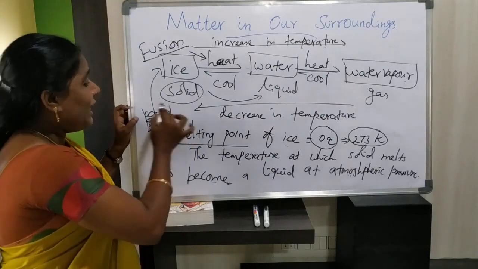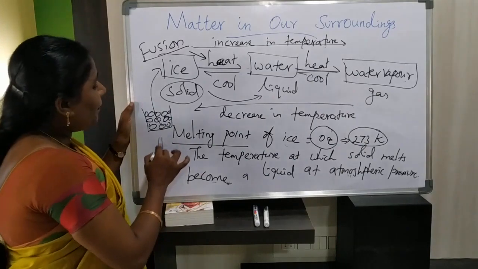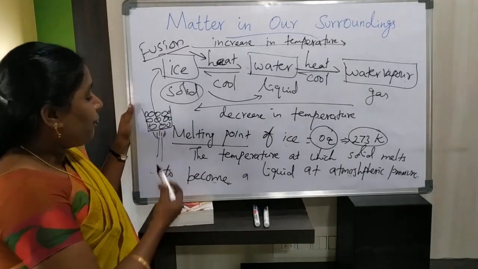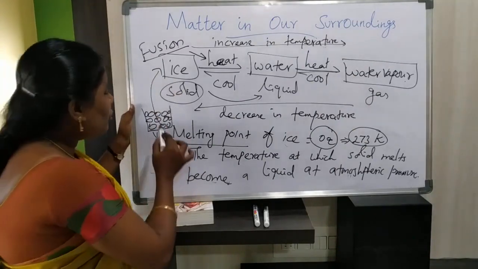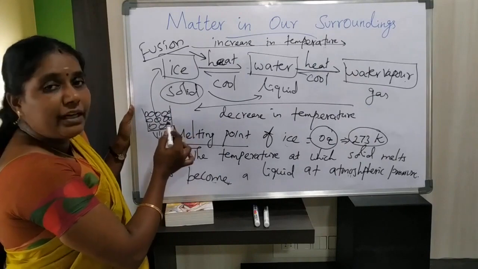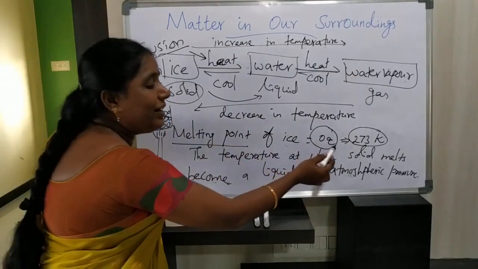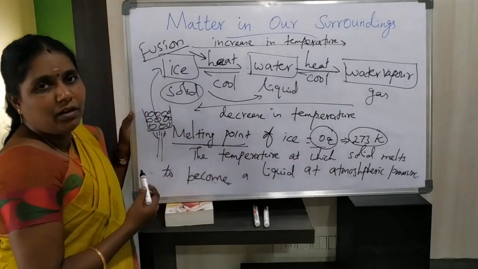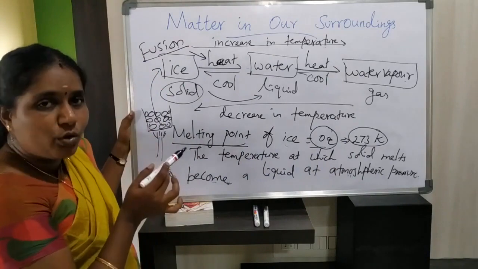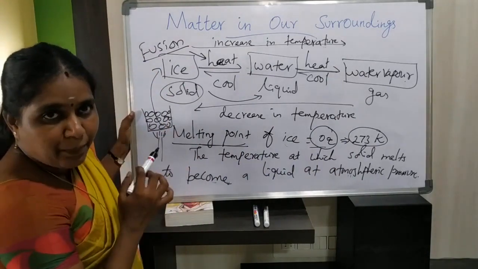Now, in this beaker I have some ice cubes and we are applying heat. We are heating this beaker. What happens when we apply heat? Slowly the ice cubes will melt, isn't it? And convert into liquid when they reach their melting point, at 0 degrees Celsius or 273 Kelvin. Please note the temperature.